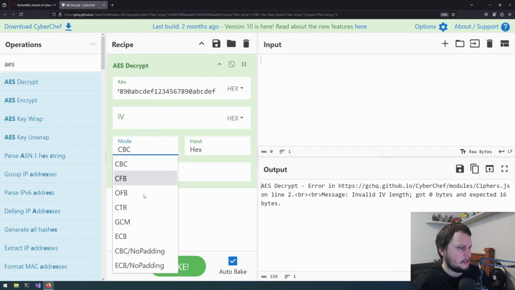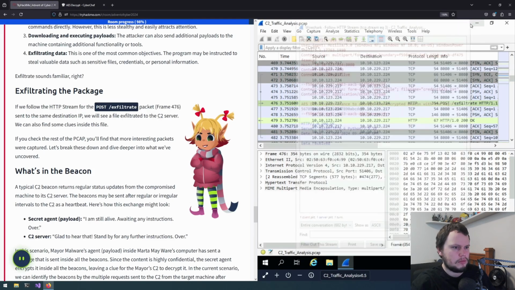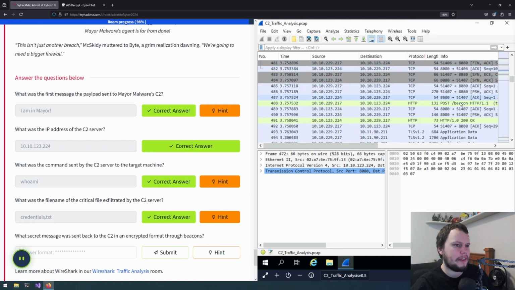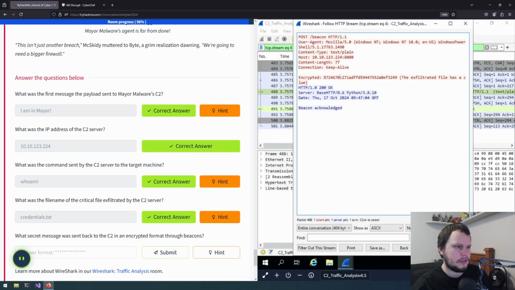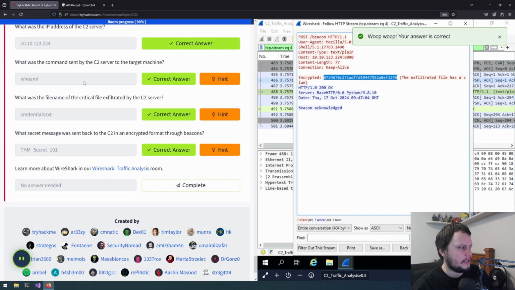Does that mean this needs ECB? But what data are we actually decrypting? Is there more to this? Oh, okay, so there was exfiltrate there, then there's beacon here. So I assume this is what is encrypted. So if we do this, okay, there we go. THM Secret 101. And that is all the questions answered.